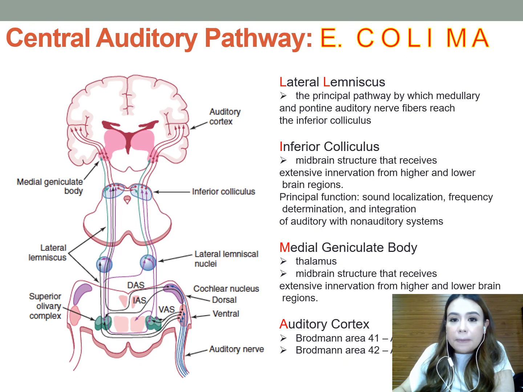Okay, so again, E. coli. So your auditory nerve or cochlear nerve. Then you have your cochlear nucleus, your dorsal and your ventral. Then you have your superior olivary complex. Then you have your lateral lemniscal nuclei or lateral lemniscus. Then you have your inferior colliculus. Then you have your medial geniculate body. And then your auditory cortex.